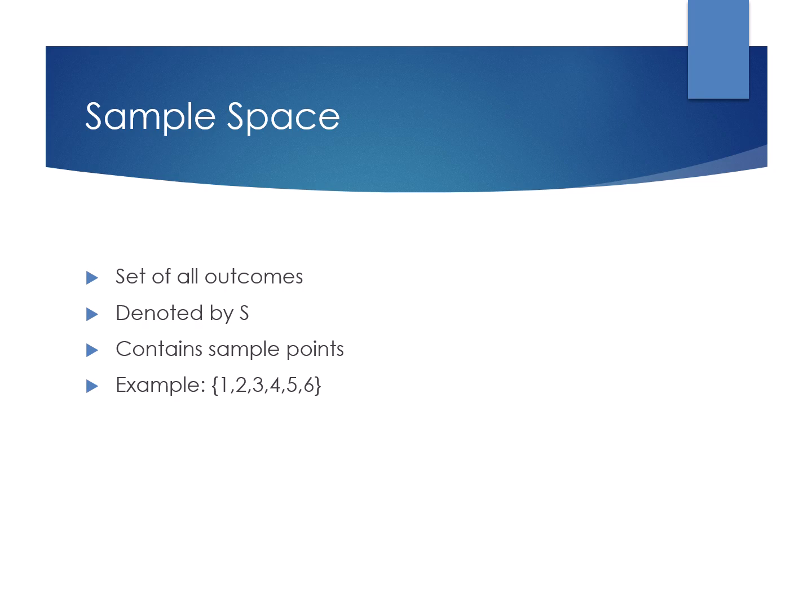Sample space, the set of all outcomes, denoted by S, contains sample points. How can I explain? The sample space is the set of all possible outcomes. We usually denote it by the letter S. Every possible result is included in the sample space. It helps us see all options clearly. For example, for a die roll it is 1, 2, 3, 4, 5, 6, and so on.